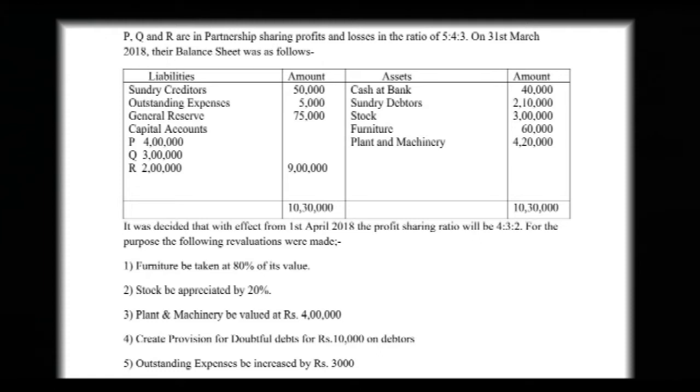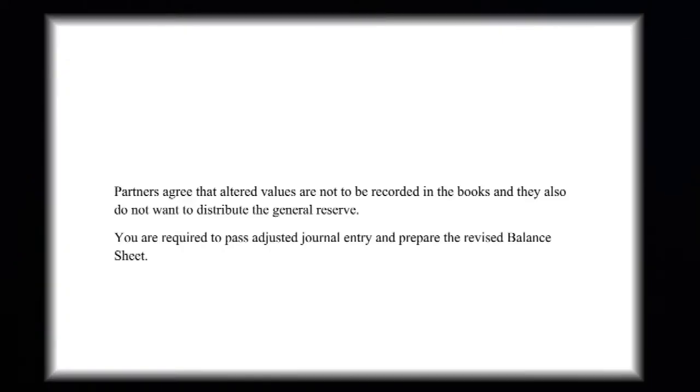Next, create provision for doubtful debts of rupees 10,000 on debtors. We have debtors 2,10,000 and we will create the provision, and the provision will come in the revaluation account on the debit side. Outstanding expenses increased by 3,000. Outstanding expenses on the liability side are 5,000. Now it has been increased by 3,000, and the 3,000 will be in the revaluation account on the debit side. Partners agree that altered values are not to be recorded in the books.